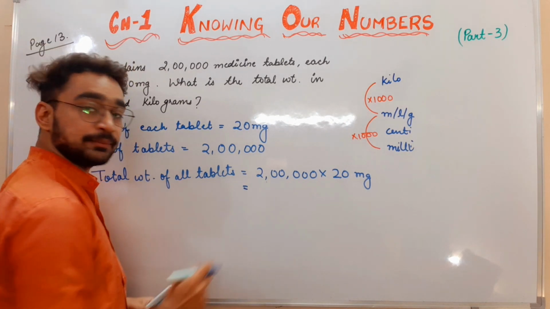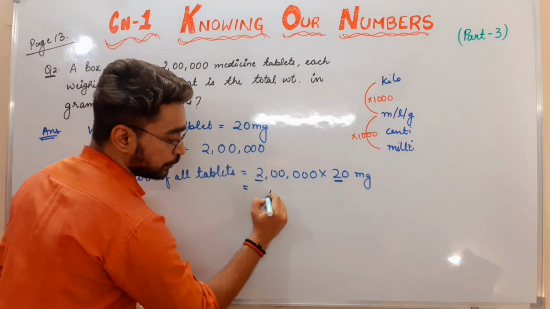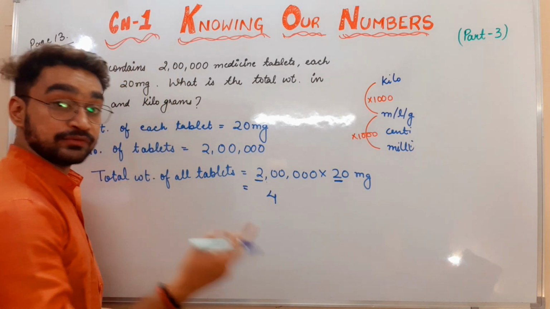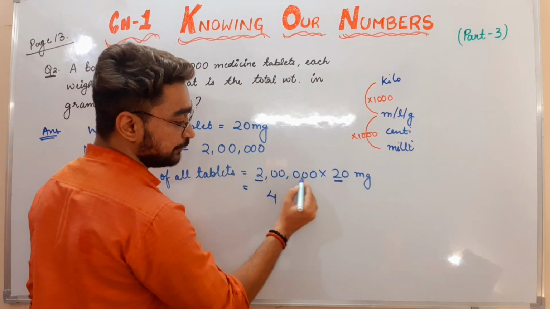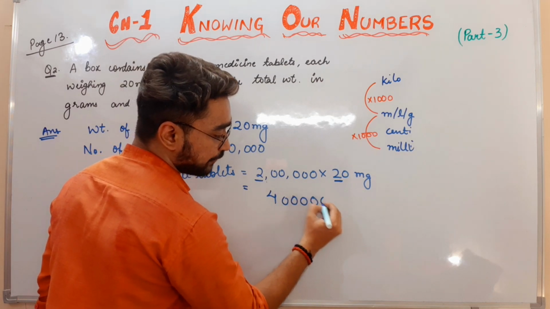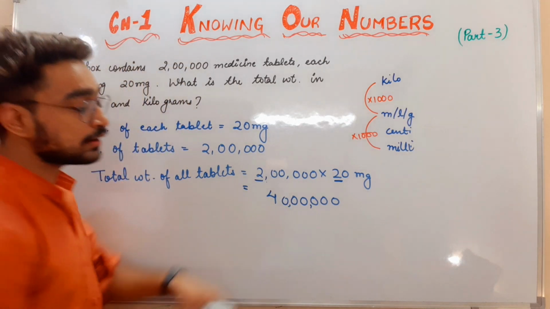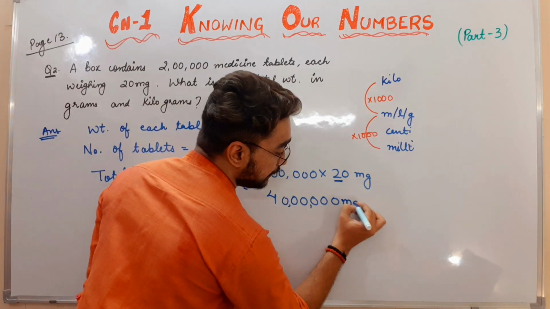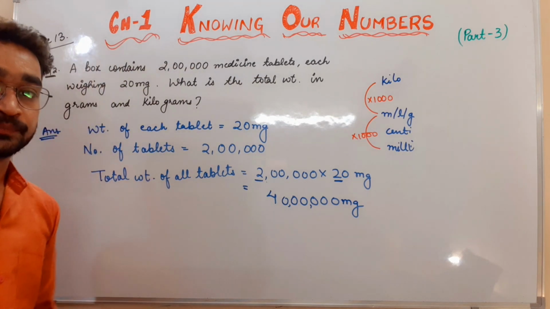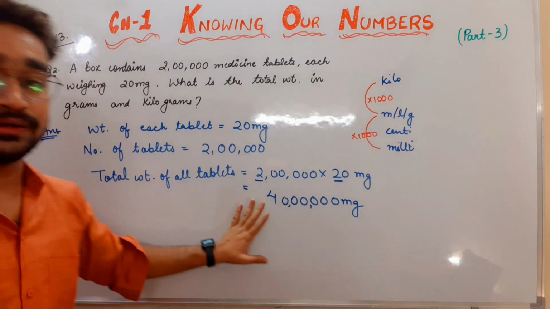Then how to multiply it? Just multiply 2 into 2 means 4, and count the number of zeros, that is 1 2 3 4 5 6. 1 2 3, 1 2 means 40 lakh milligrams. Good. 40 lakh milligrams is actually the total weight of all tablets.